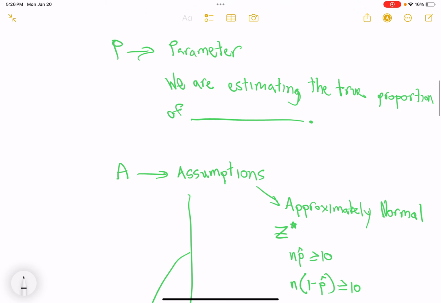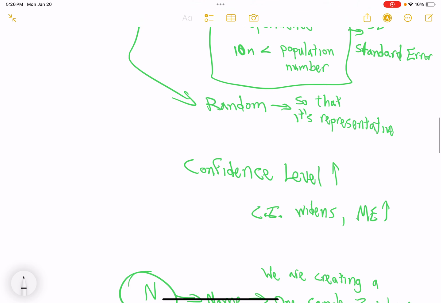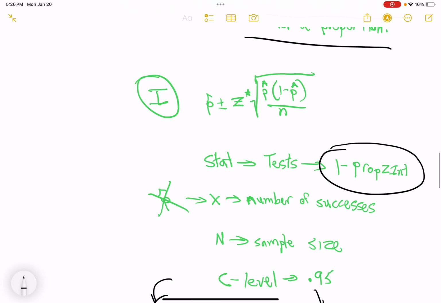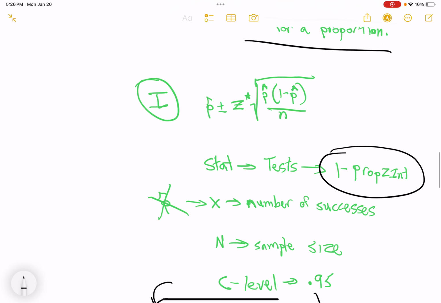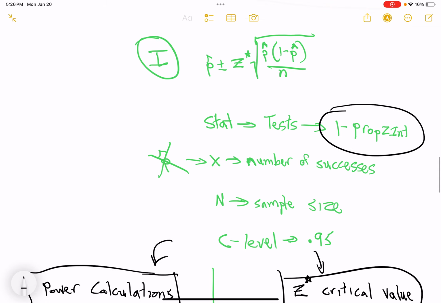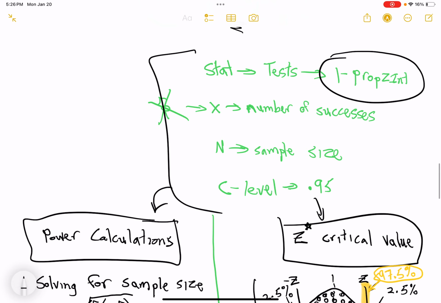Hopefully you're doing the interpretive dance from class with me. Then you are making your assumptions. Is it approximately normal, independent, random? Then N, you name it. We are creating a one sample Z interval for a proportion. Then, of course, you give me the interval. You give me the interval, what is it? P hat plus or minus the critical value times P hat times 1 minus P hat over N. That whole thing square rooted. Everything except for the critical value, I should say. My goodness, word salad. You know how to do this on the calculator. You know how to do this by hand.